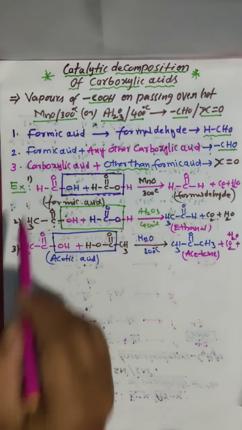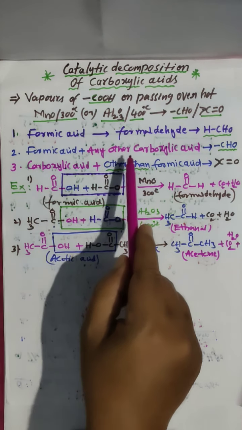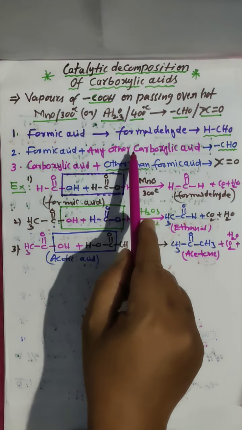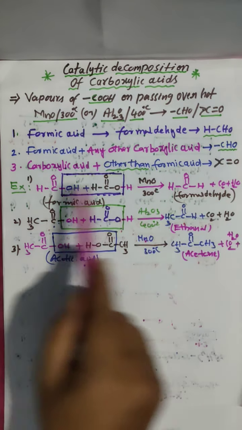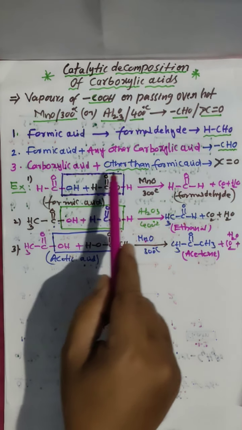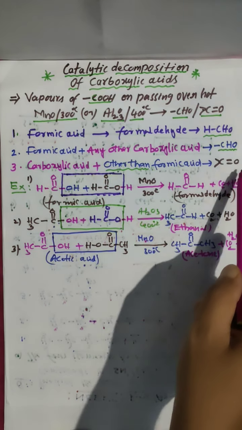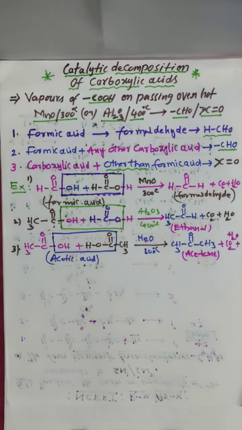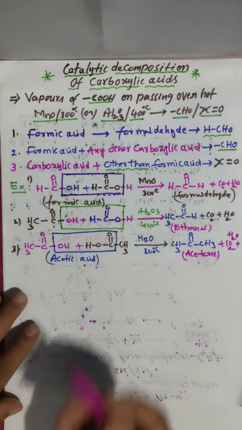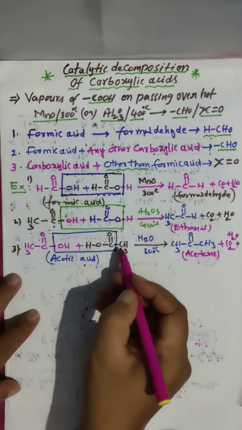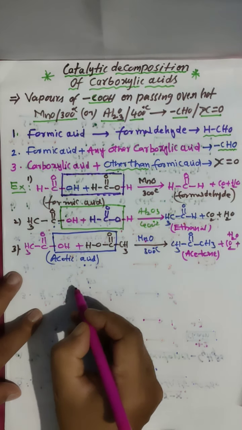So, the conditions you have to remember. Both formic acids give formaldehyde. One formic acid and one any other carboxylic acid gives an aldehyde. Carboxylic acid other than formic acid gives a ketone. Clear? So how water and carbon dioxide are removed, I will explain one more time.